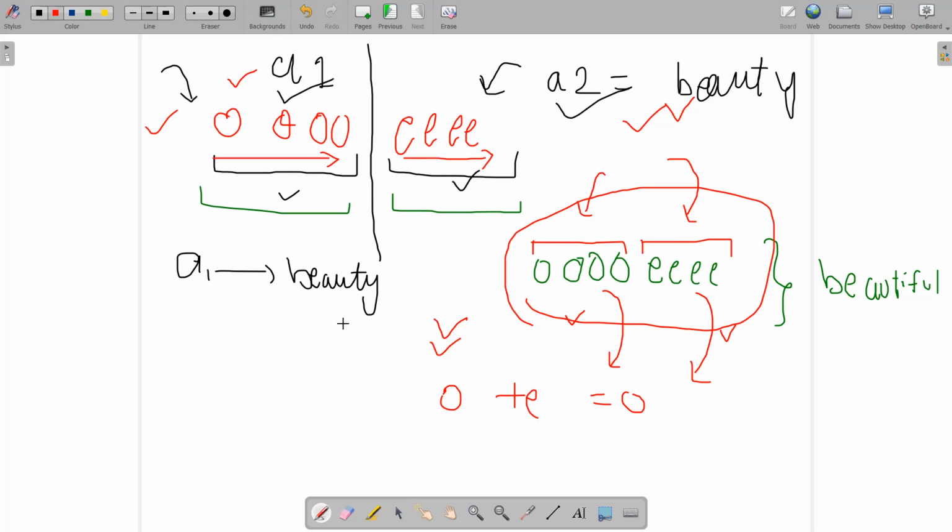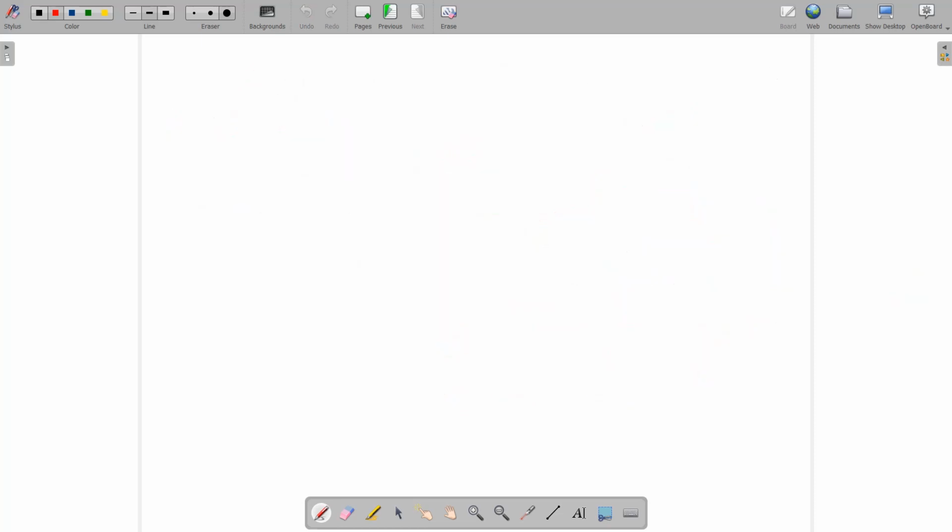Now the question is how to build such beautiful arrays with the help of these concepts. Let's try to understand that. My approach is to build a beautiful array of size n. Let's start with the base case: we have an array of size 1 where the only element is 1. Now I'm going to iterate until we get an array of size n.